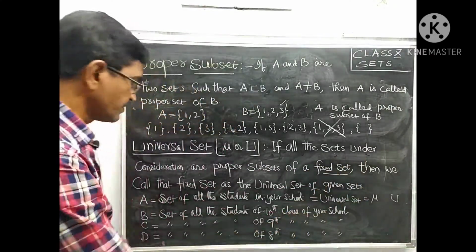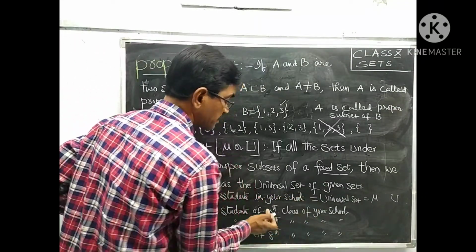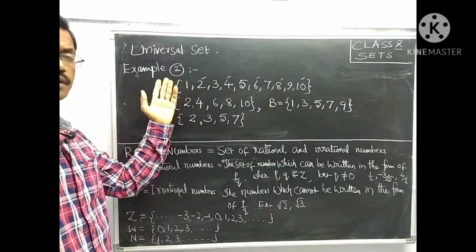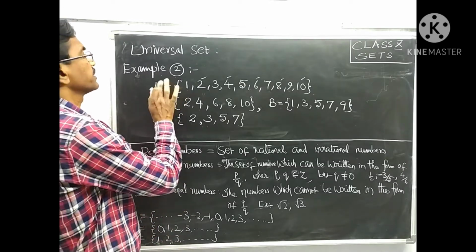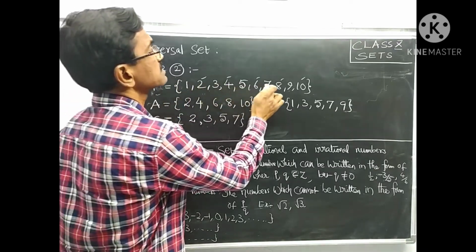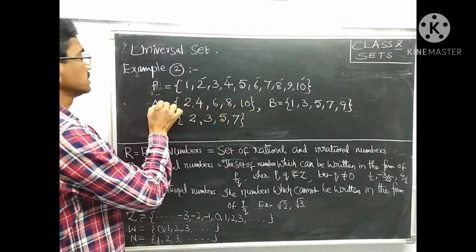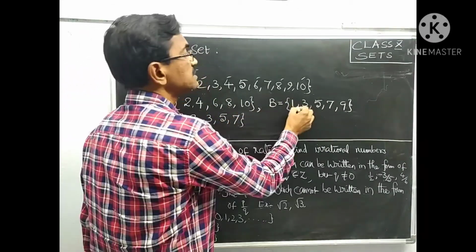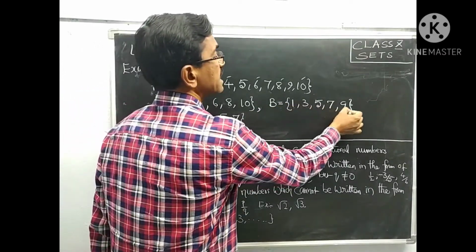Then we call this set the universal set of the given sets, all these given sets. Let us take an example for the universal set. In the second example, let's take a set P equal to 1, 2, 3, 4, 5, 6, 7, 8, 9, 10, and A equal to 2, 4, 6, 8, 10, the set of even integers less than or equal to 10. B is equal to 1, 3, 5, 7, 9, the odd natural numbers less than 10.